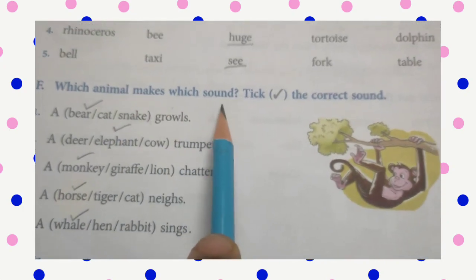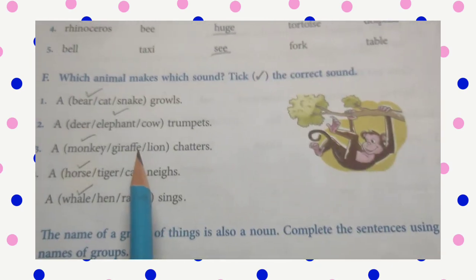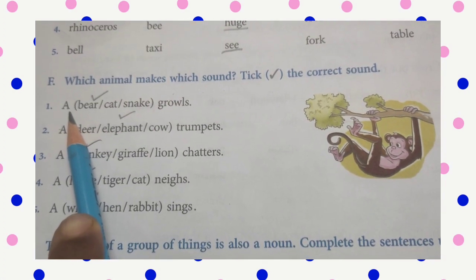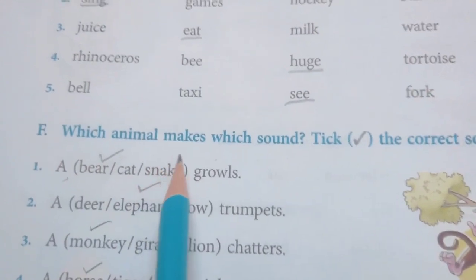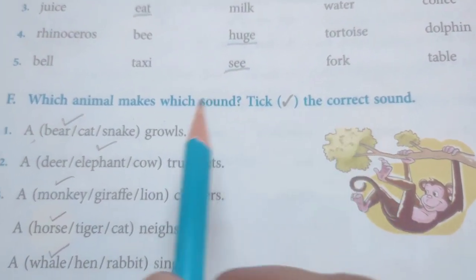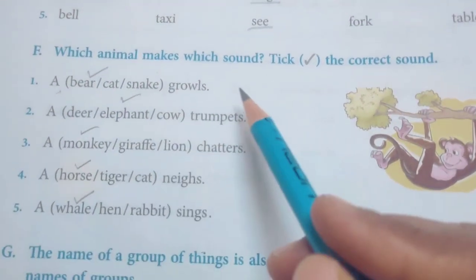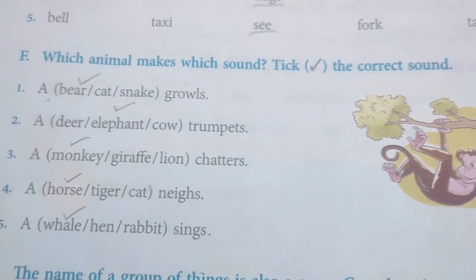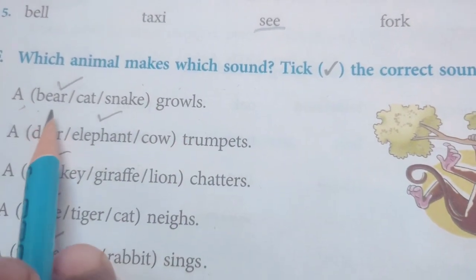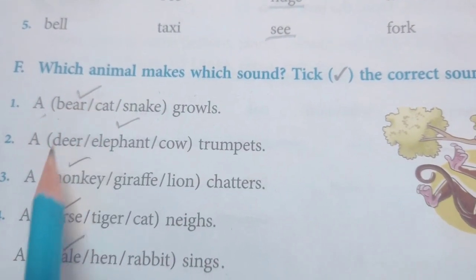Which animal makes which sound? Tick the correct sound. So here what are the sounds of animals? So here they have given some animals. What sounds do they make? We have to put a tick for that. A dash growls. Bear, cat, snake. It is bear. So put a tick for that.